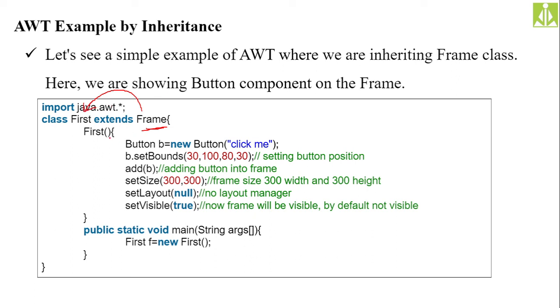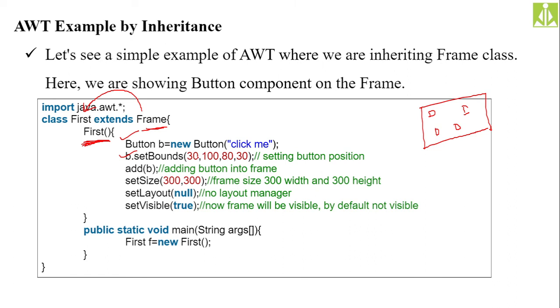So over here inside this frame, when I am invoking the constructor of this first class, as you can see here, I have created the button, and the bounds are nothing but the coordinates. You have your frame like this, and where you want to print that button, you want it here, here, here, somewhere on this frame.